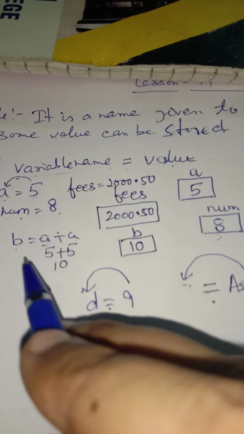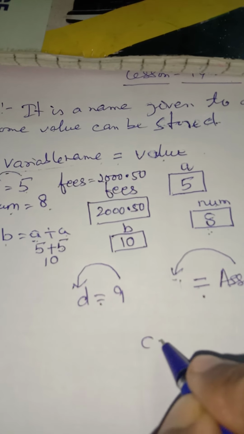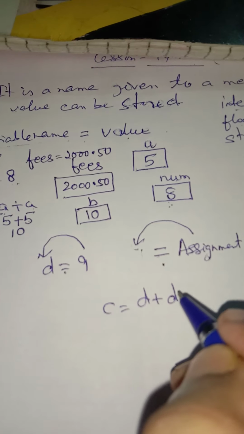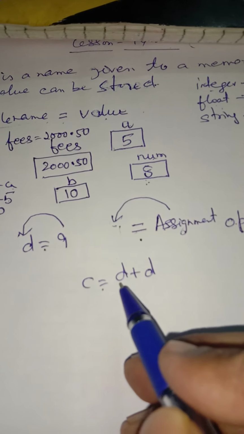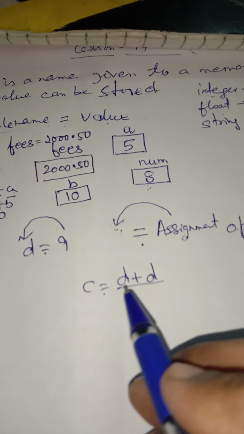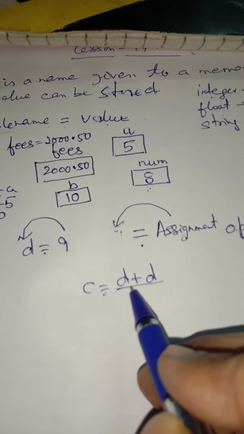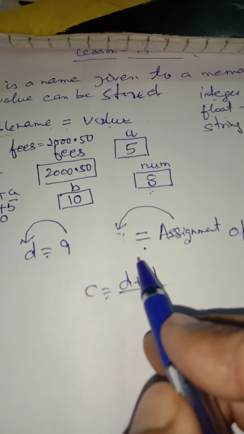Now suppose C is equal to D plus D. How will it put the value? Here the assignment operator first goes to the right hand side. Whenever we have an assignment operator, it will move to the right hand side. There, it will first look for calculation.